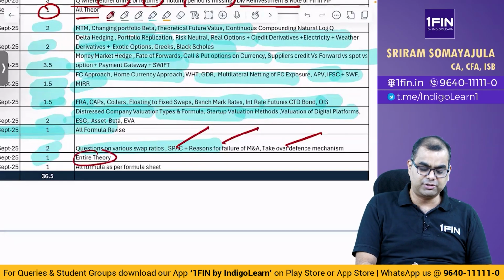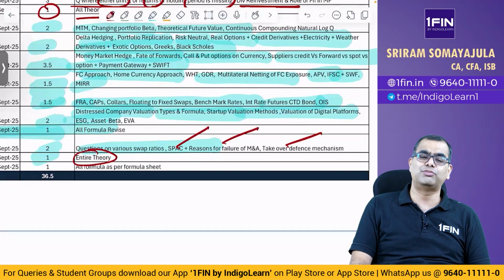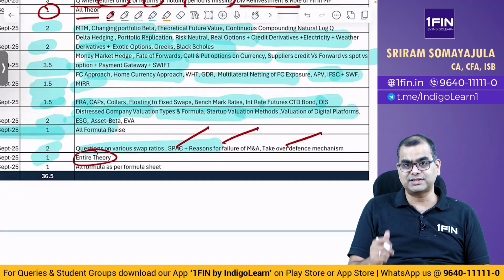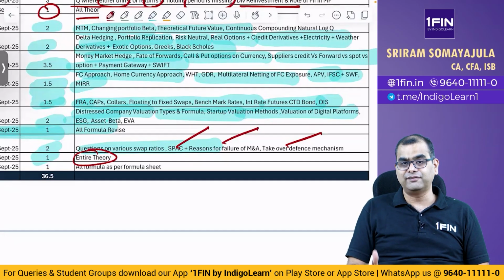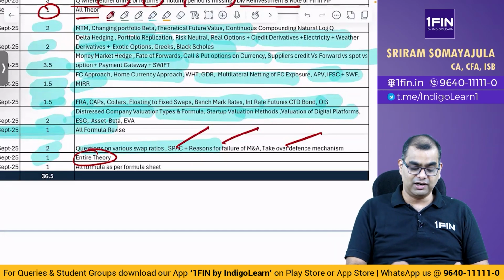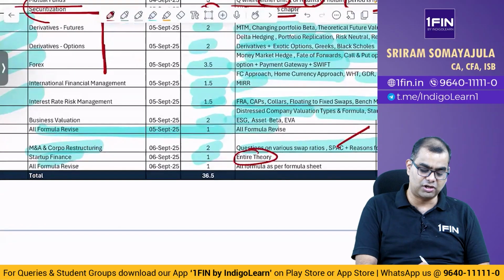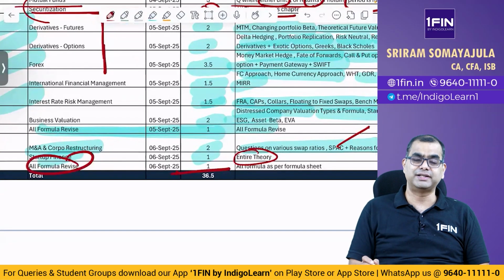And then the start of chapter, the entire chapter is important. Last time, if you remember, they asked, at various stages, please fill in the table. They've actually said to fill a table: what is the time frame for which they invest, at which stage they invest, what are the risks that they face, all of that. So the entire chapter is important. Please spend time on that. And again, before going to the exam, revise all formulae once and then land up at the exam center.